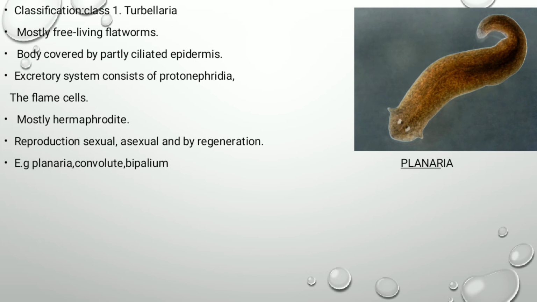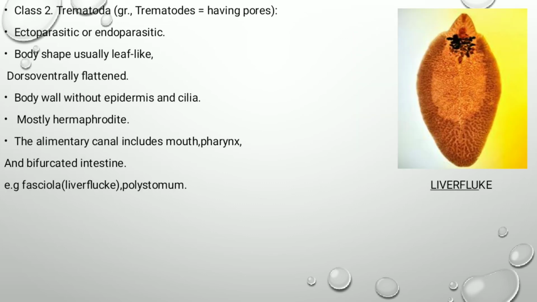These are mostly bisexual or hermaphrodite. The reproduction is by sexual or asexual method. The asexual method of reproduction is by regeneration. For examples, planaria, convoluta, and bipalium. Next class is class Trematoda. These animals are endoparasite or ectoparasite.